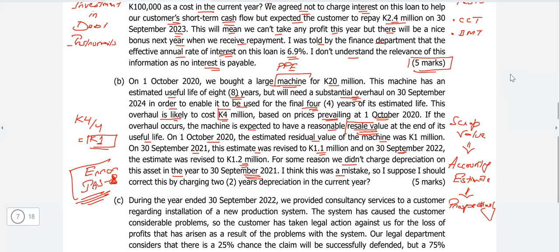So see, 5 marks: we talk about the initial measurement of the asset. We talk about the overhauling cost, number 2. We talk about the depreciation of the overhauling. We talk about the depreciation of the remaining asset, which is K20 minus 4 and minus the scrap value. We talk about the scrap value and the change in accounting estimate, which is done prospectively. And last but not least, we'll talk about the IAS 8 errors, which should be done retrospectively.